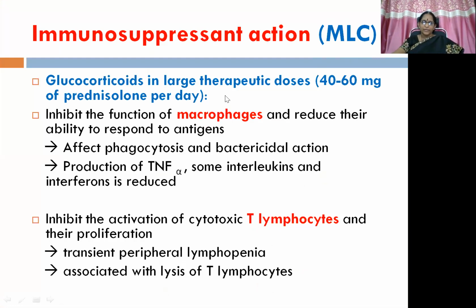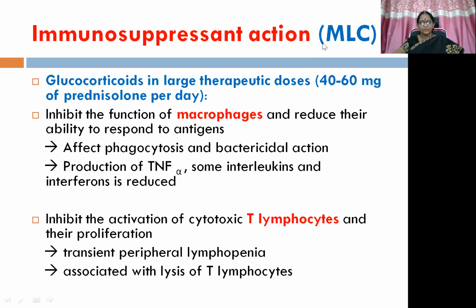Glucocorticoids in large therapeutic doses, like 40 to 60 mg of prednisolone per day, inhibit the function of macrophages and reduce their ability to respond to antigen. So they affect phagocytosis and bactericidal action. Production of tumor necrosis factor alpha, some interleukins and interferons is reduced. So macrophage involvement and subsequent actions are inhibited, that is immunosuppressant.